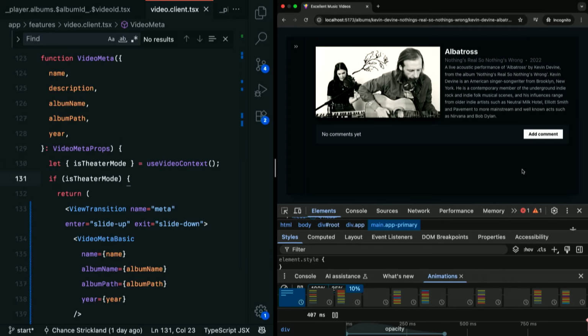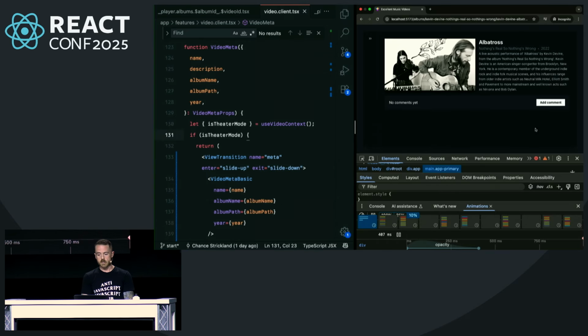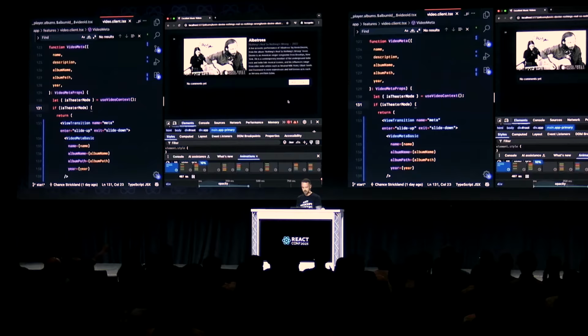But I'm really excited about these features. And as you heard, View Transitions is now available in Canary. Activity is now available in the stable release of 19.2. There's a lot of really cool things you can do with them. I really highly encourage you to go check them out. And yeah, join me in clapping for 2 new amazing APIs in React 19.2.